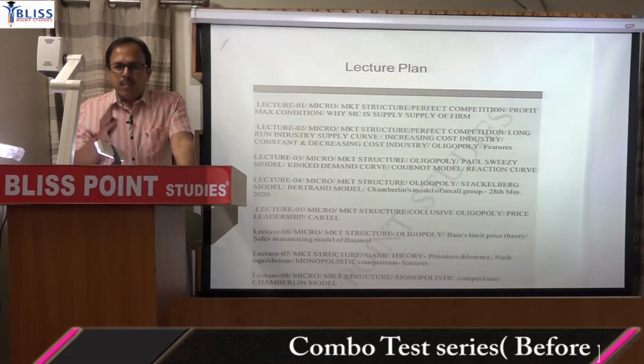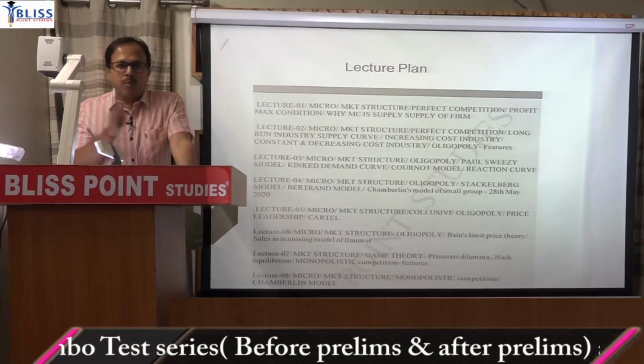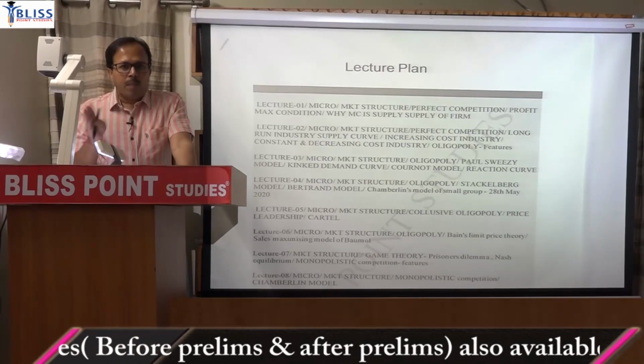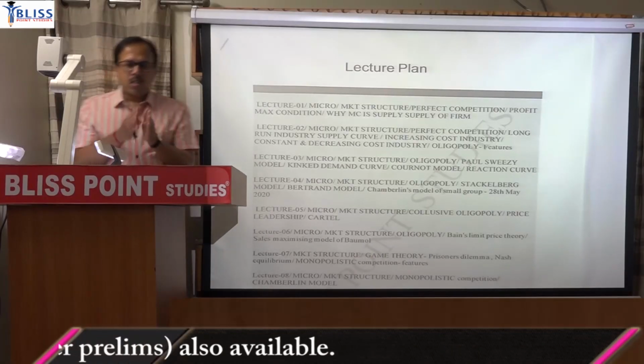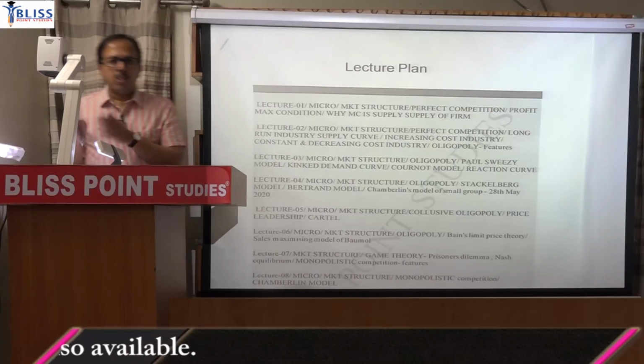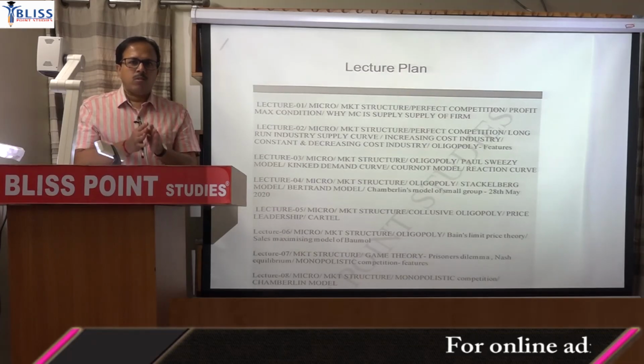But when you are writing in your own notebook, maintain a separate spiral for micro and a separate one for macro. Within micro you can divide into market structure, welfare, distribution theories, Marshall variation, and paste topic-wise questions there and then write them, so that everything will be in one place.